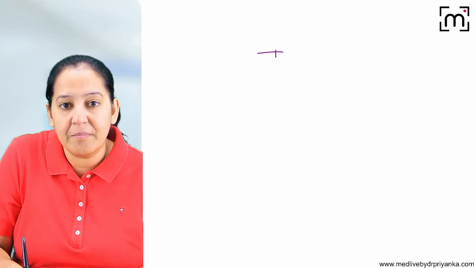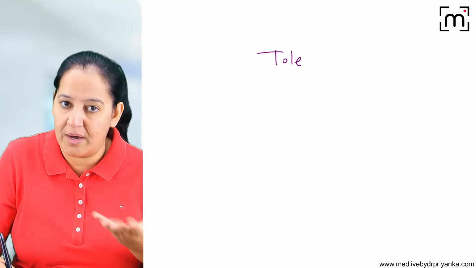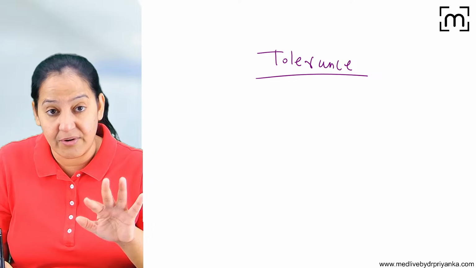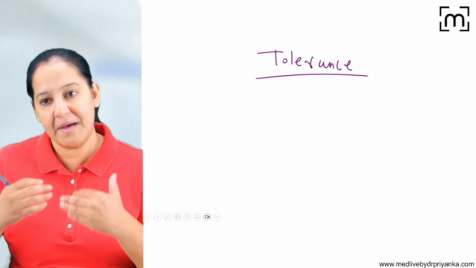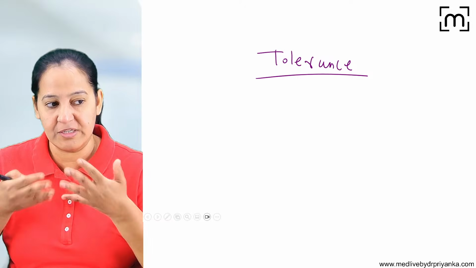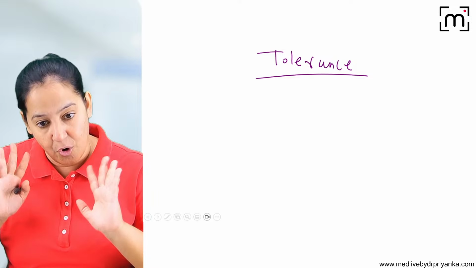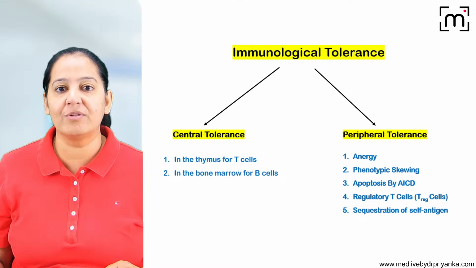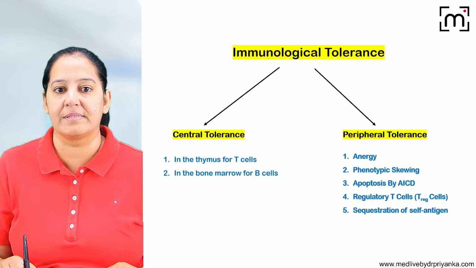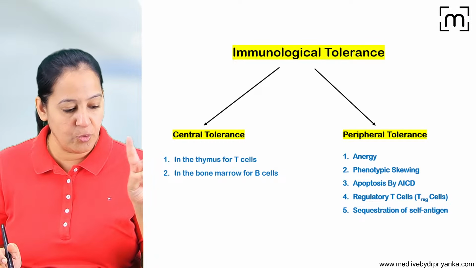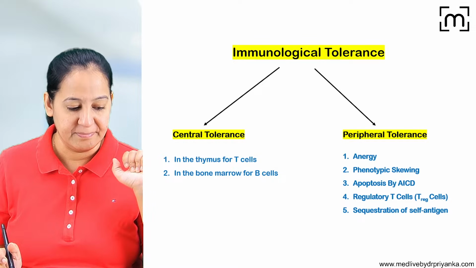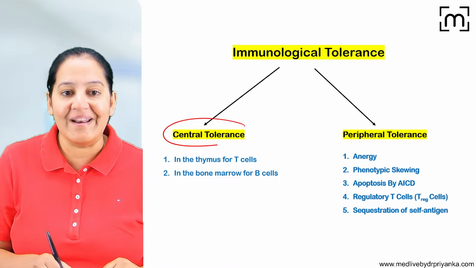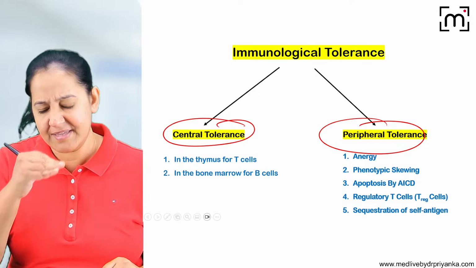So what do you mean by the term tolerance? I'm having tolerance. You are having tolerance. Tolerance means we have resistance against self-reactive B and T lymphocytes. Imagine in my body, some of the B lymphocytes or T lymphocytes become self-reactive also. Still, God has given us a protective mechanism that is known as tolerance. So let me tell you about immunological tolerance. For understanding tolerance, there are two mechanisms, central tolerance and peripheral tolerance, and it has various mechanisms.